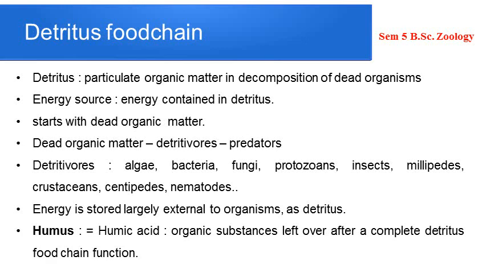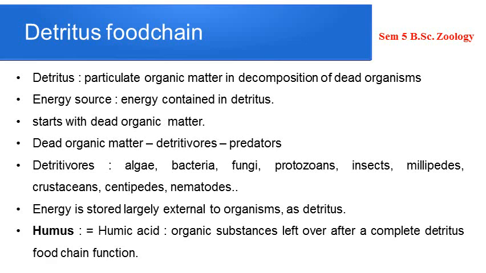Because just imagine if the detritus food chain wasn't functional on the earth, all the dead organisms from millions and millions of years ago would be piled up on the earth, and that kind of an ecosystem would not be suitable for living organisms. So actually, the detritus food chain is very important for the survival of the ecosystem and for its natural balance.